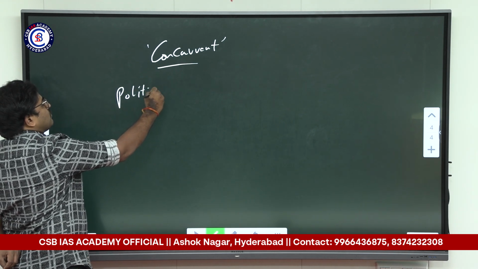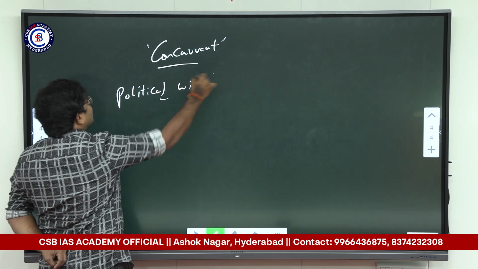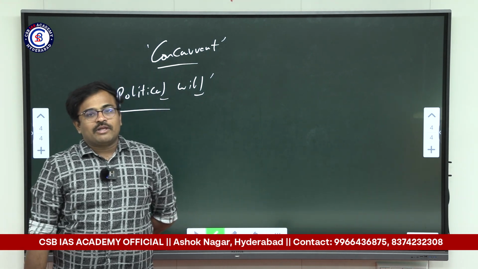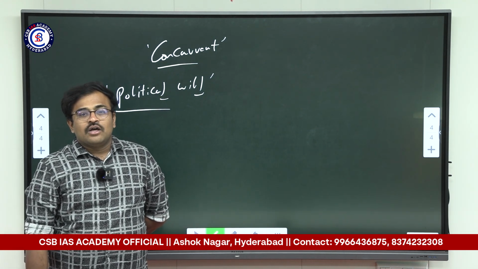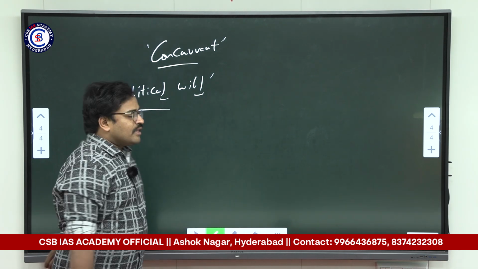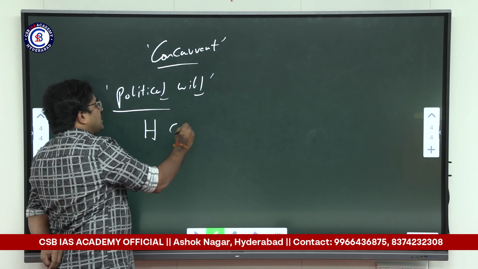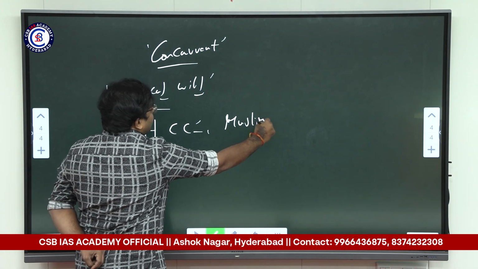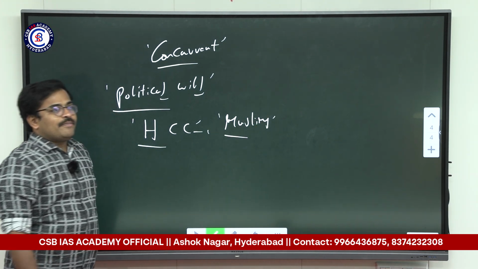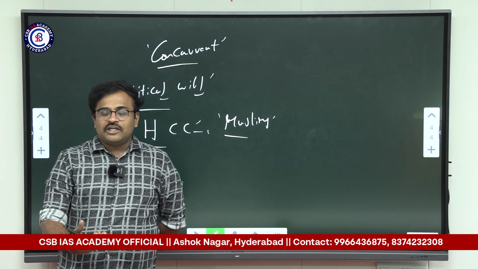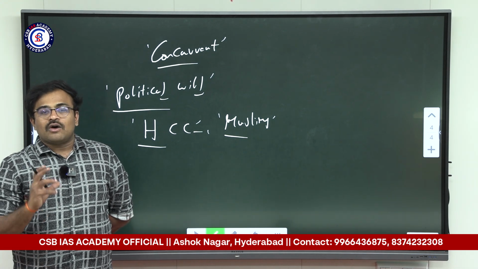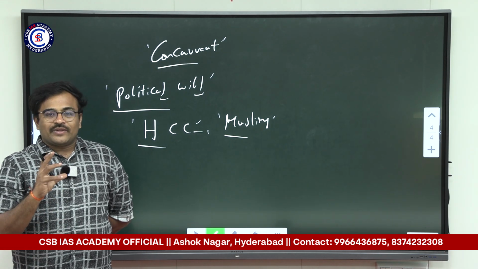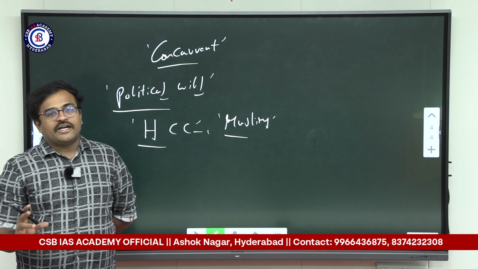And apart from the absence of political will, one more thing that led to the delay in the implementation of the Uniform Civil Code is the fear among the minority communities that Uniform Civil Code means the imposition of the Hindu Civil Code on the Muslims. But this is a completely wrong perception, primarily because the Hindu Civil Code that is being spoken about is already a modern code unassociated with religion, in sync with the democratic and constitutional principles of India.